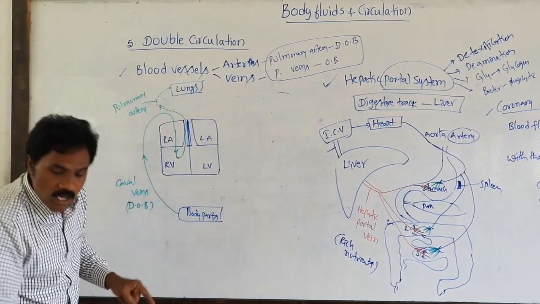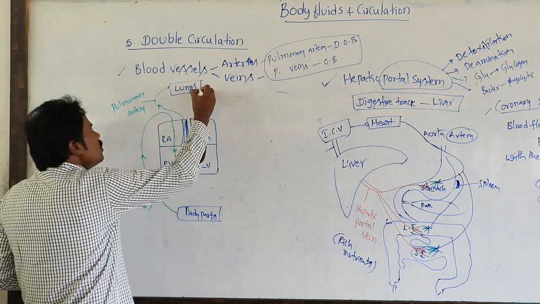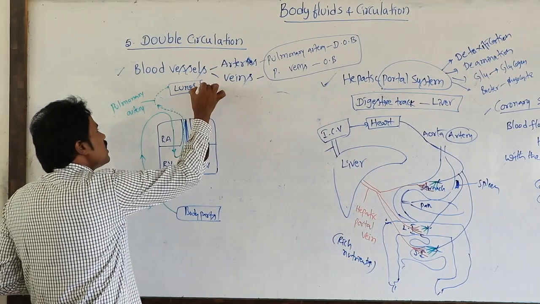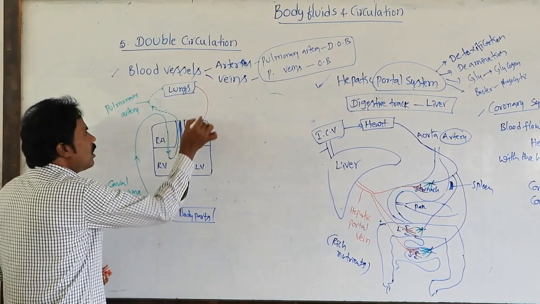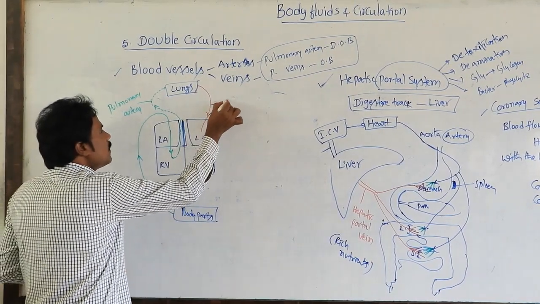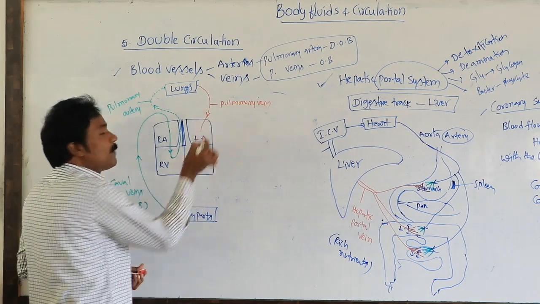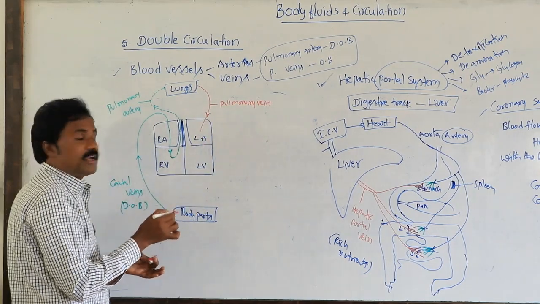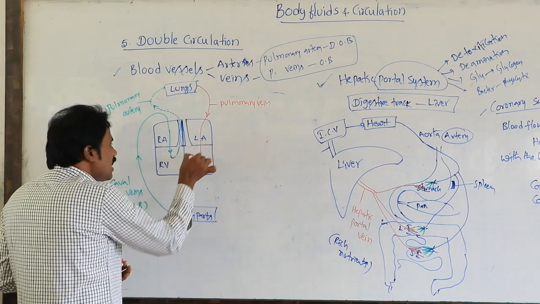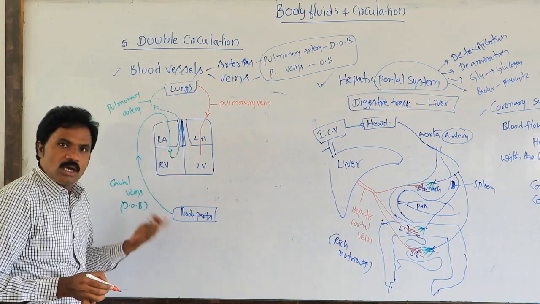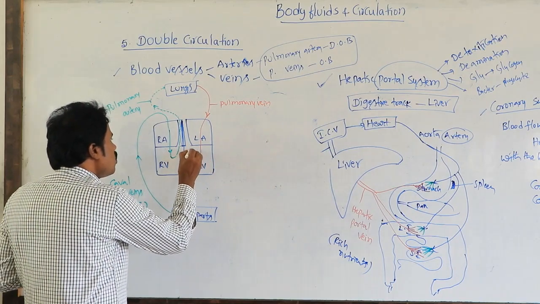for purification. After that blood is purified, it is sent to the left atrium. This is the pulmonary vein. Through the pulmonary vein, it collects oxygenated blood. Left atrium to the left ventricle through the bicuspid valve, and left ventricle to the systemic artery.